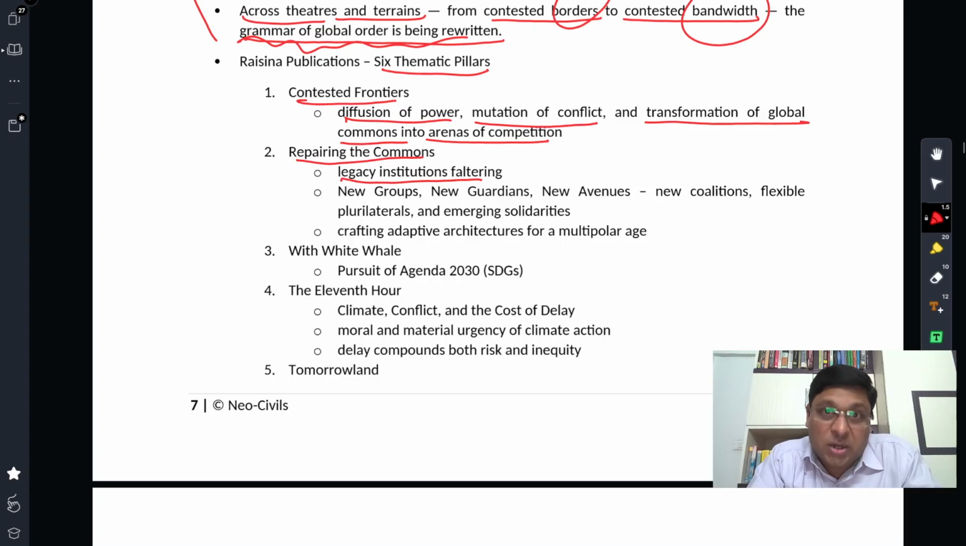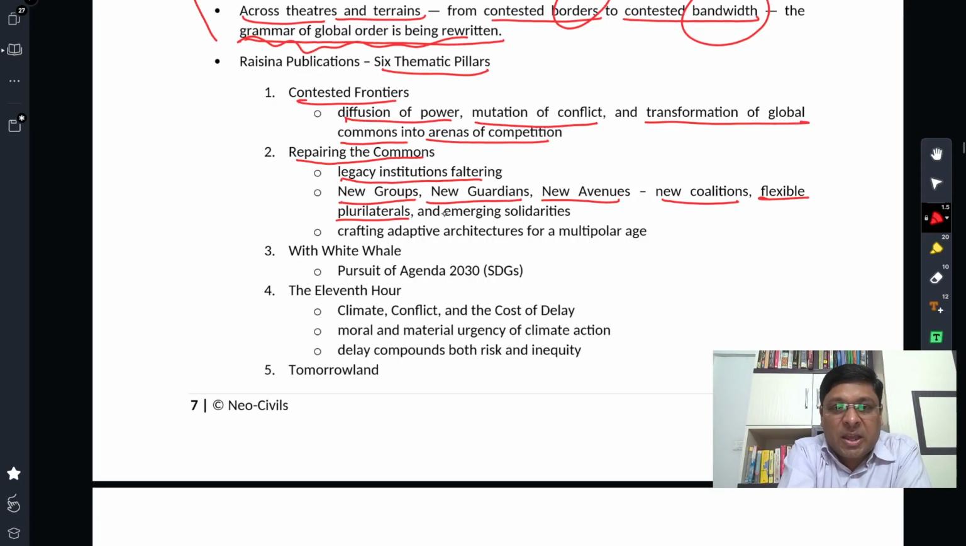Legacy institutions are faltering. Legacy institutions is something that I talked about a short while ago. Institutions of the previous century are becoming strained in the current century. So that institutional infrastructure needs some kind of restructuring, reinventing itself, right? Legacy institutions are faltering right now. New groups, new guardians, new avenues. We talked about that. A number of new groups are coming up. Geopolitical groups, energy groups, they're competing with each other, right? So new coalitions, flexible plurilaterals. I have explained that a short while ago. What is plurilateral? Emerging solidarities.